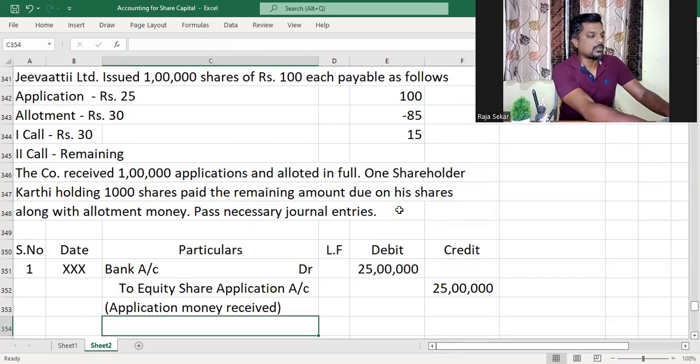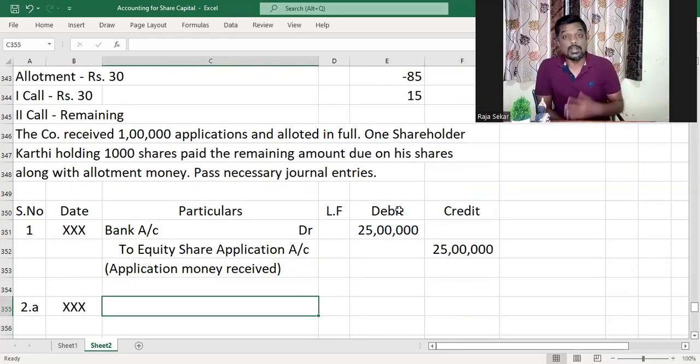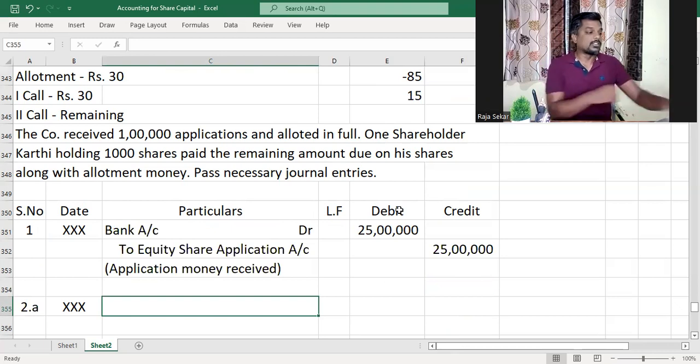The second journal entry would be, in case you had rejected any applications, you've got to refund the money on the rejected applications. In this case, we have not rejected any applications, so we'll go ahead with the allotment. The company had allotted in full, which means it had allotted shares to all the applicants.